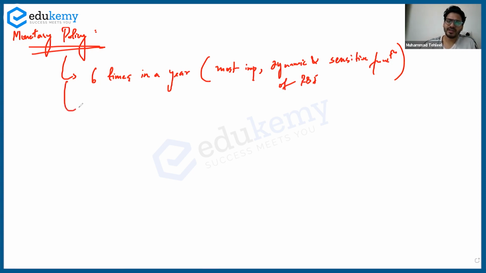So it is actually a bi-monthly affair. That means after every 2 months, you come up with a new monetary policy.